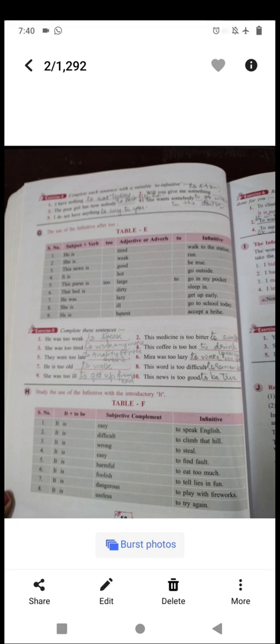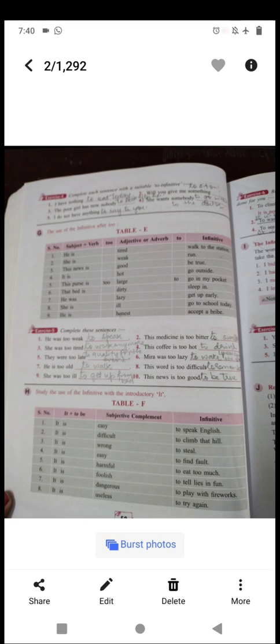Fifth, they were too late to qualify for the event. So you can see that everywhere too is coming and it ends with a to-infinitive, and in between there is an adjective or adverb. Okay, so 6, 7, 8, 9, 10, you are going to do on your own.